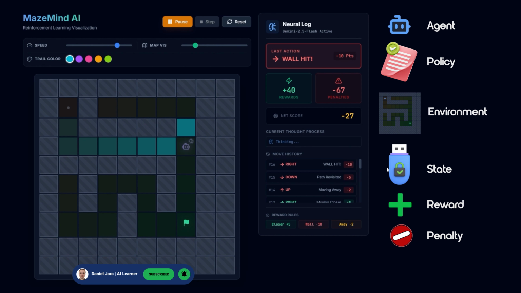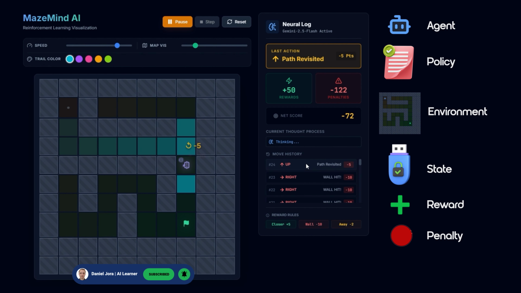How the agent interacts with the environment. The agent observes the current state, for example, its position in the maze grid, nearby walls and distance to the exit. It executes an action, such as moving up, down, left, or right. We can say that this is the decision made by the agent. It leads to a new state and reward. The environment responds with a new state and a reward. Positive for reaching the exit, negative for hitting walls or taking inefficient steps, dictating the system's evolution. This loop continues, forming state trajectories, sequences of states, actions, and rewards, which allow for policy updates.